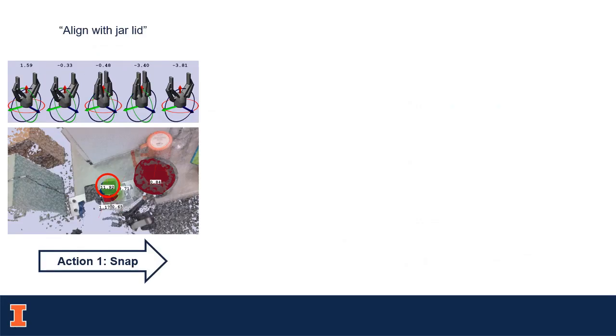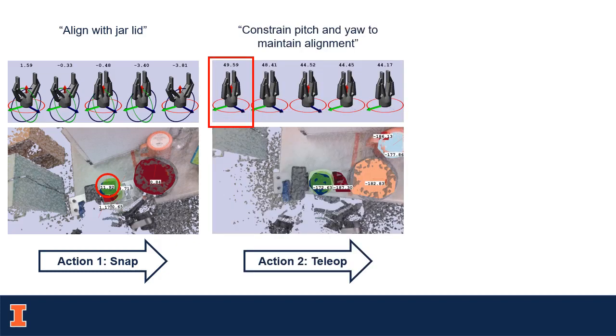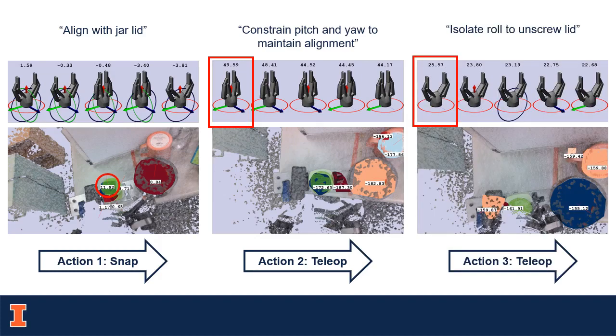The predictions made by the recommender make intuitive sense. A snap action aligns the gripper with the lid. The next teleop action allows for fine-grained grasping. And the final teleop action lets the user quickly unscrew the lid.